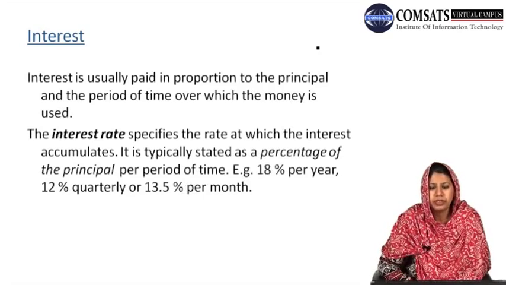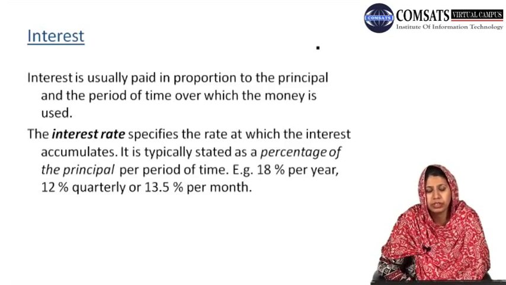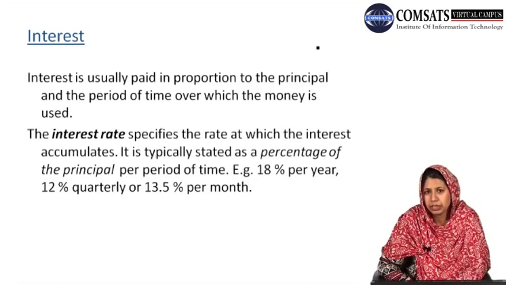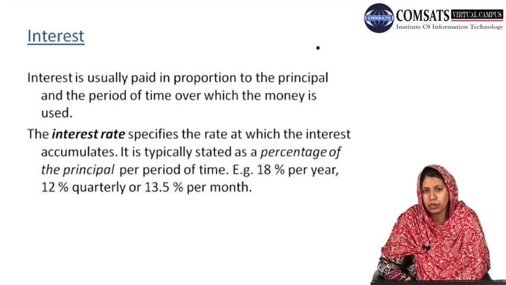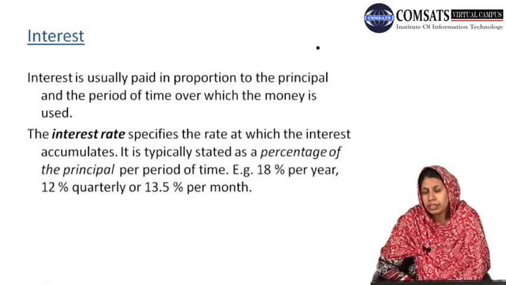That is, the interest rate specifies the rate at which the interest accumulates, and this interest rate is usually stated as a percentage of the principal amount per period of time. For example, 18% per year of the principal amount invested or used by the bank, 20% quarterly, which means 4 times a year, and similarly 13.5% per month.